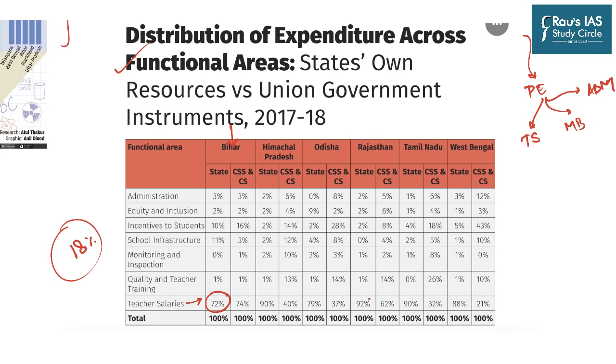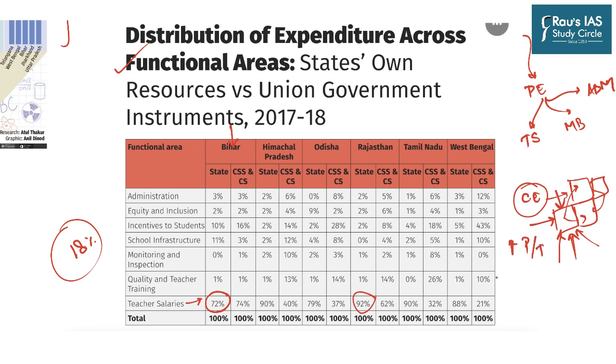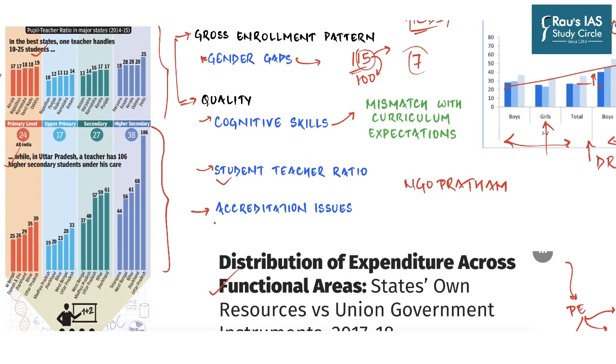Look at Rajasthan, 92%. Which shows that the capital expenditure on the infrastructure of a school is nil, because of which you will know that the building is not going to be expanded, nor is it going to be improved. So there are not going to be more classes. Since there are not going to be more classes, all the students who enter into, let's say, class 1 will have to sit in a particular classroom, and so that is going to increase the pupil to teacher ratio anyway.